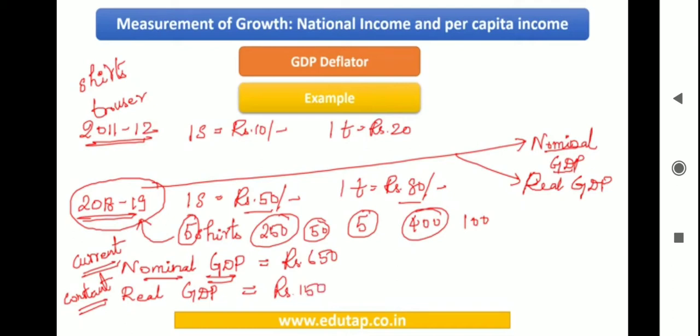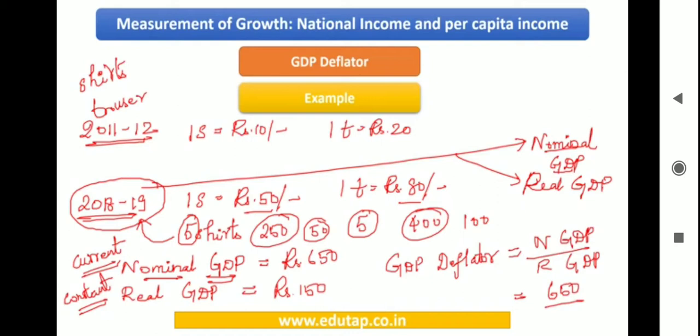Okay, so now we have the values with us, nominal GDP and real GDP. Now calculate the GDP deflator. So what is the GDP deflator? We have just now seen it is the ratio of nominal GDP to real GDP, correct? What is the nominal GDP that we have? It is 650. And what is the real GDP that we have? It is 150, right?